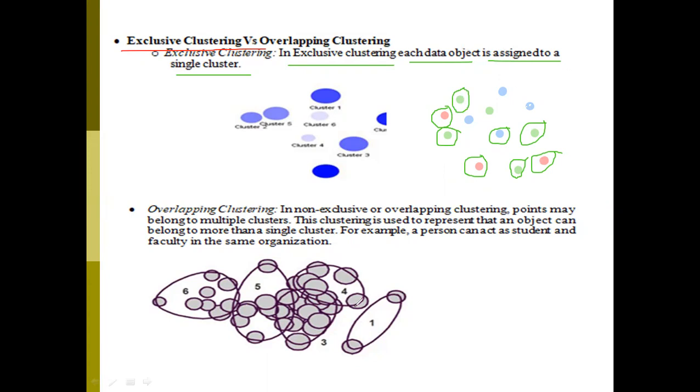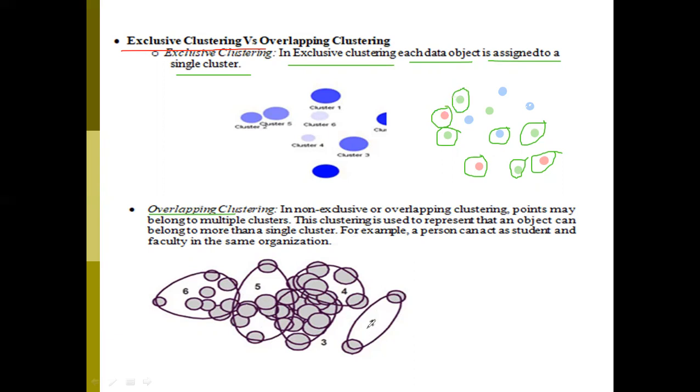Coming to overlapping clustering. Overlapping, the name itself says that data points belong to more than one cluster. The features of data points belong to more than one cluster. That kind of cluster is called an overlapping cluster. For example, here how many clusters are there with us?